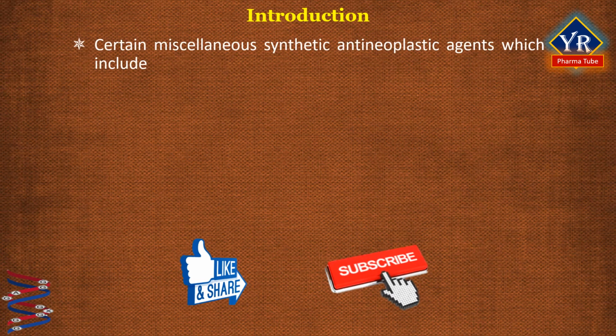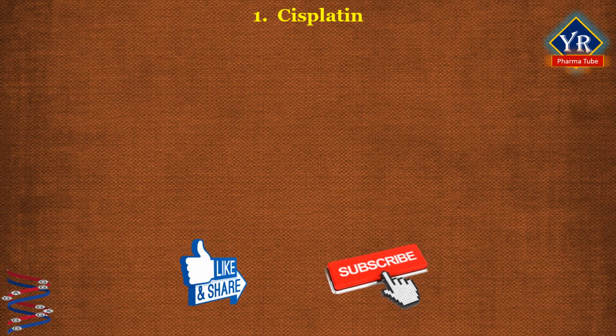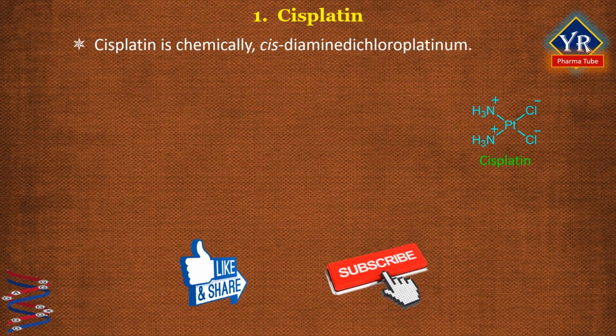Introduction. Certain miscellaneous synthetic anti-neoplastic agents which have not been covered in the previous classes are discussed here, and these include cisplatin and mitotane. Cisplatin. Cisplatin is one of the most frequently used anti-cancer drugs in medicine that has alkylating properties. It is chemically cis-diamine dichloroplatinum.